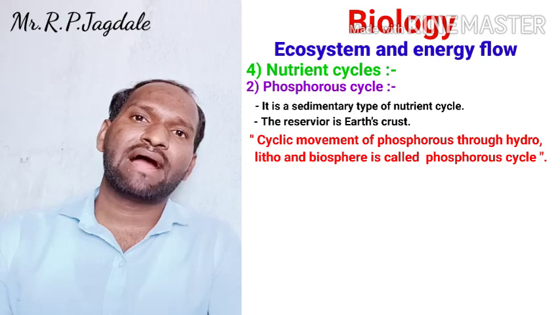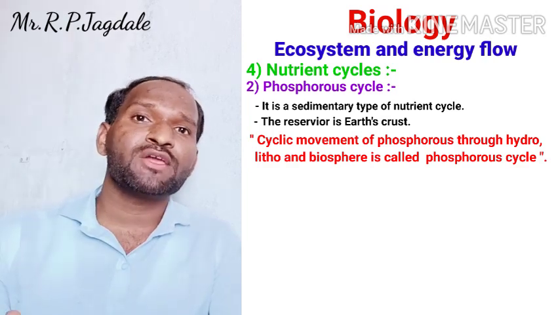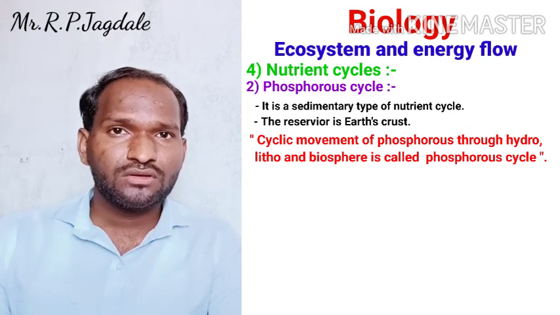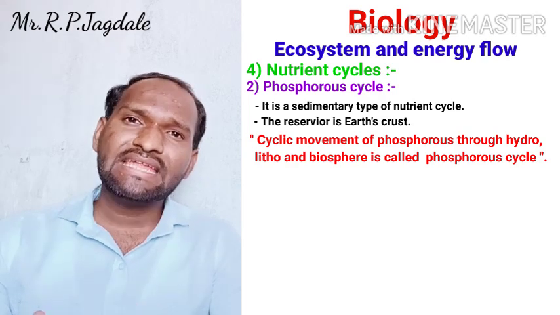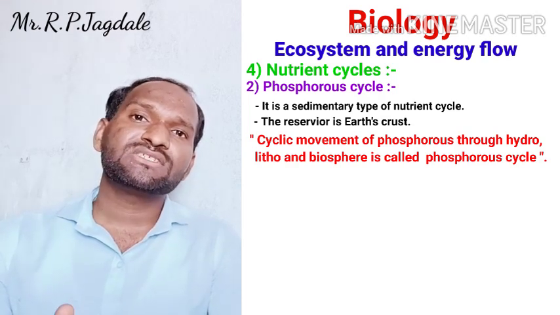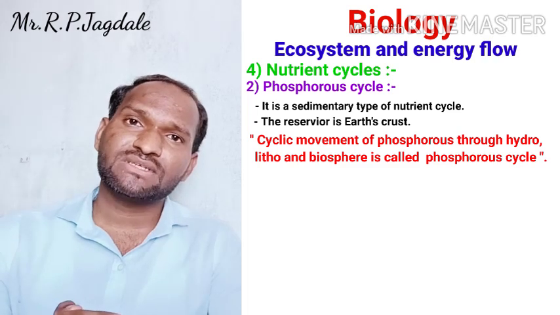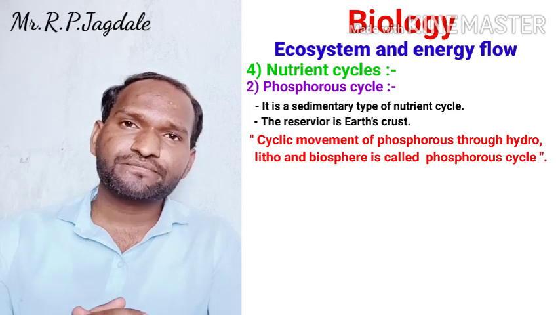It moves from the hydrosphere, the lithosphere, the biosphere. These are some of the layers of the earth, and through these layers the phosphorus moves. The movement of the phosphorus takes place. This is called the phosphorus cycle.